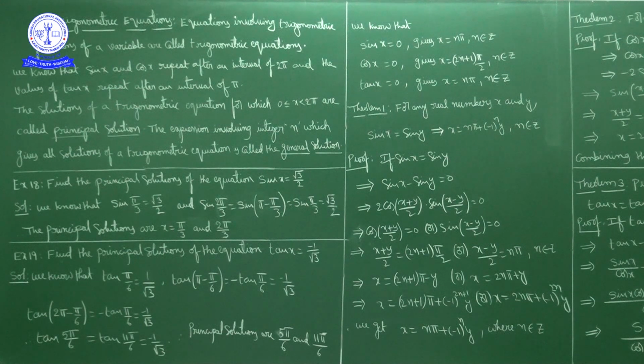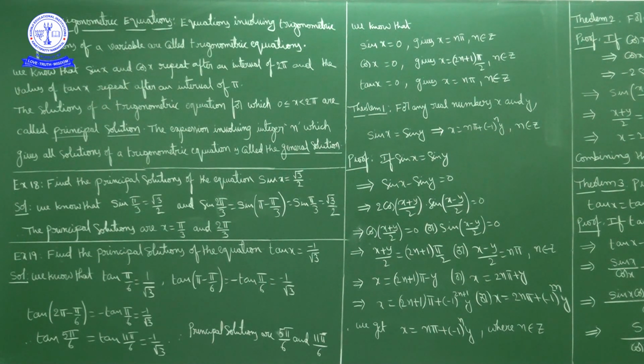So tan x equal to 1 means x equal to pi by 4, or else tan of pi plus pi by 4 is also 1 only, no? So the value repeated after again an interval of pi. Or else tan of 2 pi plus pi by 4 is also 1, tan of 3 pi plus pi by 4 is also 1. So tan x values repeat after an interval of pi. Sin x and cos x values repeat after an interval of 2 pi, whereas tan x values repeat after an interval of pi.